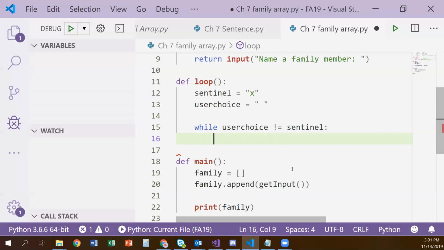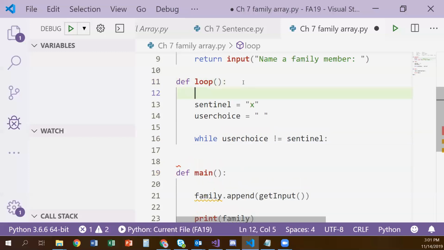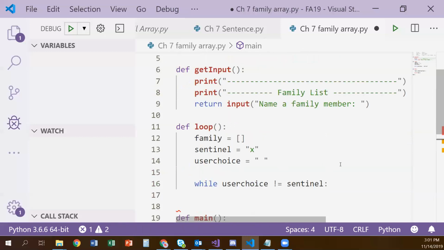So I think I want to move my array definition to my loop. I'm just going to cut that variable and put it in my loop. And then before I go into my while loop, I'm noticing that we have a problem here.